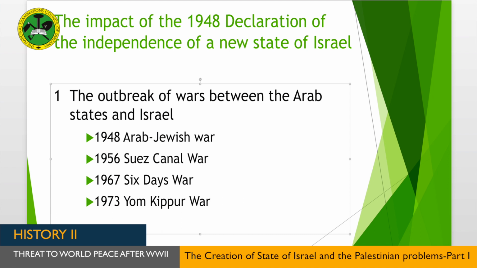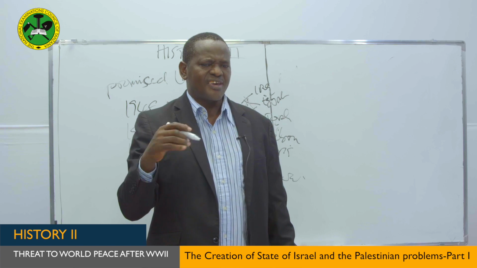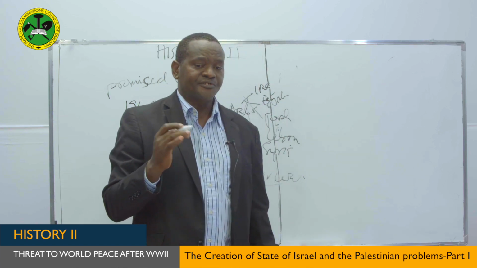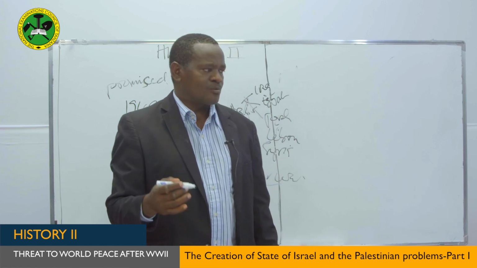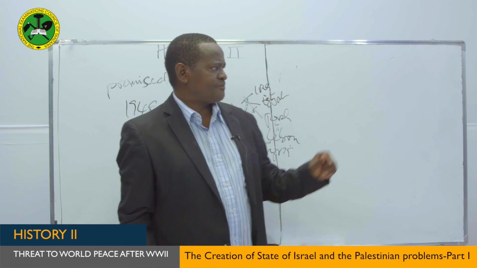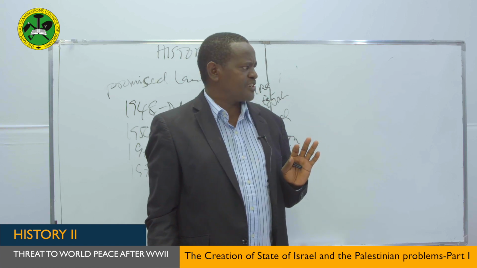These are just the major wars, but there are some other small wars which you cannot explain here. There are some skirmish wars which are fought on the border. There was a war which was fought between Israel and Hamas in Gaza. In fact, it's called the Gaza War, and so on and so forth. So, my dear students, this is the first impact of the Declaration of Independence of the new State of Israel.